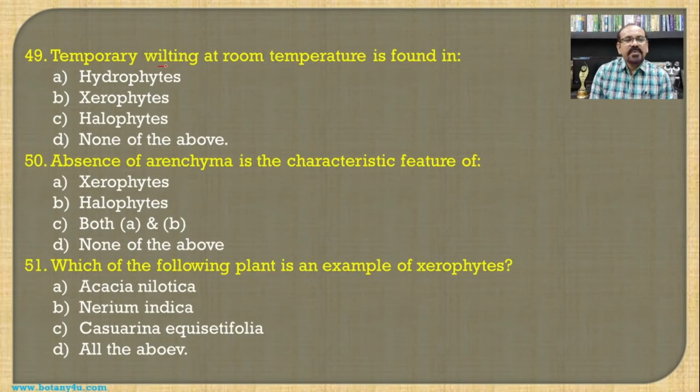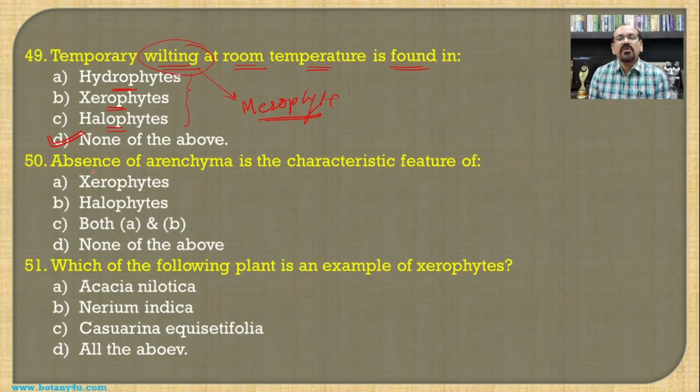Then temporary wilting at room temperature is found in hydrophytes, xerophytes and halophytes. So if we see all these things, the characteristic feature of the wilting of the plants at the room temperature is the characteristic feature of the mesophytes, and hence here the mesophyte is not there in the option, and hence none of the above becomes the answer for this question.